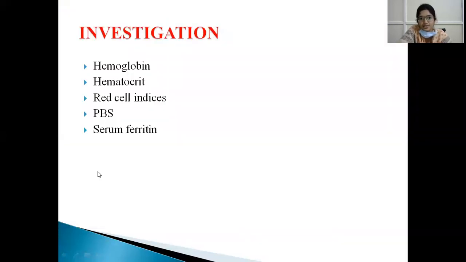What are the investigations we do? That is hemoglobin and hematocrit, red cell indices, peripheral blood smear, and serum ferritin are observed.